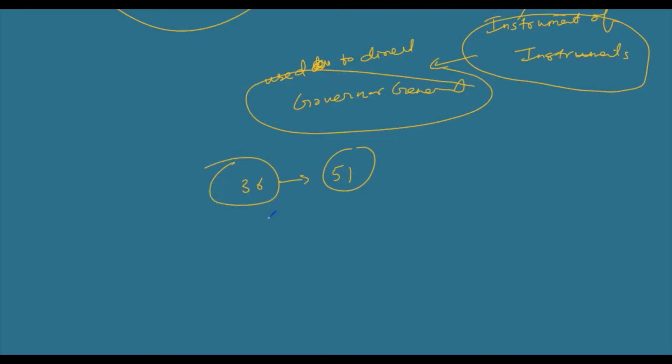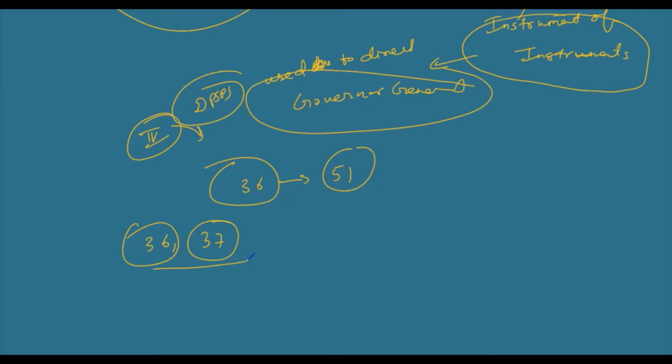It means Part 4 deals with DPSPs. Articles 36 and 37 do not talk about DPSPs, but about other things. From article 38 to 51, they talk only about DPSPs.